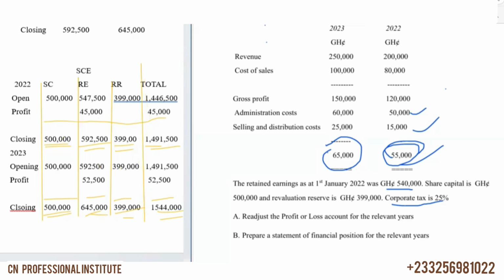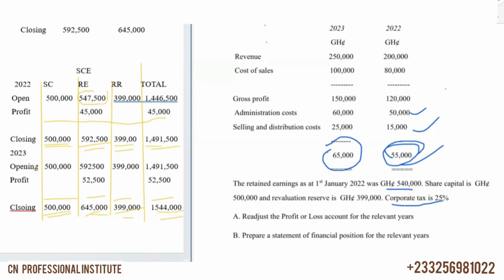You just bring the opening balances. Then you add profit for the year. That's all. And for 2022, we adjusted this figure here. We did the adjustment up there to get the figure. You add profit for the year, then you get this one here. This is the same. And here's 144,600. Then when you come to the closing, you add this to this, you get this.